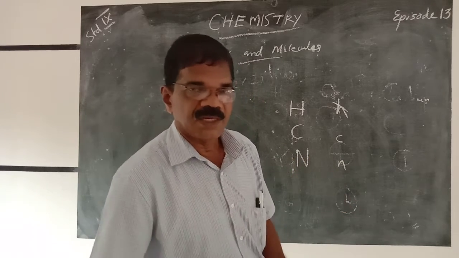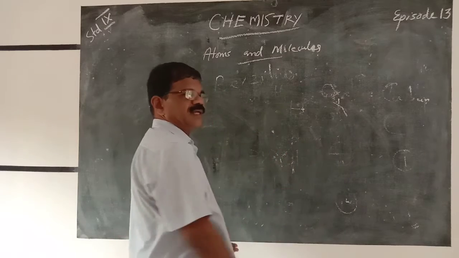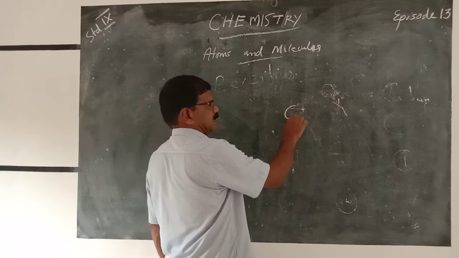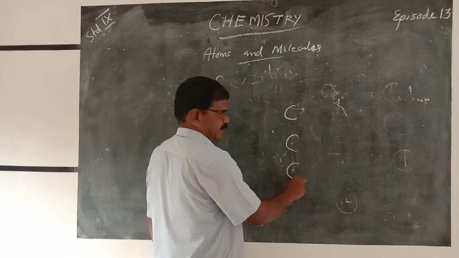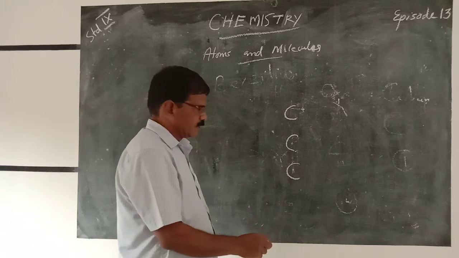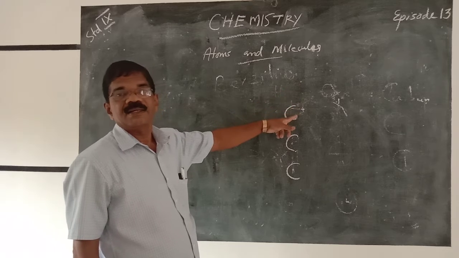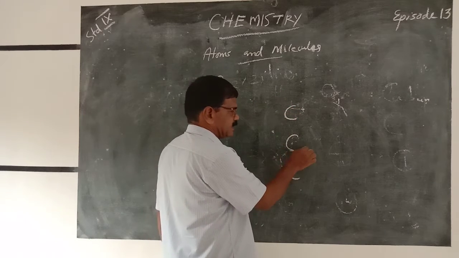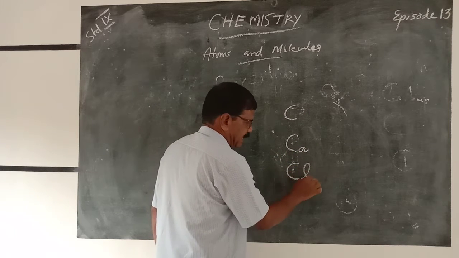For example, carbon, calcium, chlorine all start with C. Then how can we identify them? Carbon is simply C. Calcium we have to write Ca. Chlorine we have to write Cl.